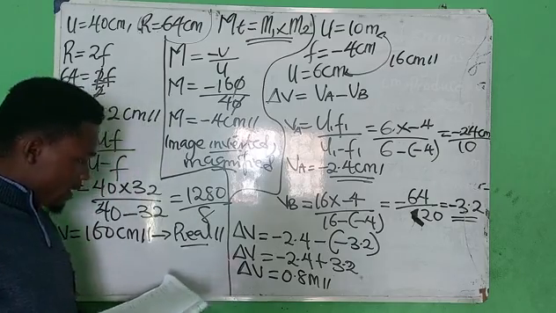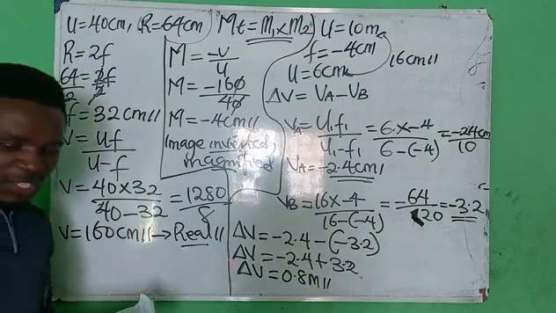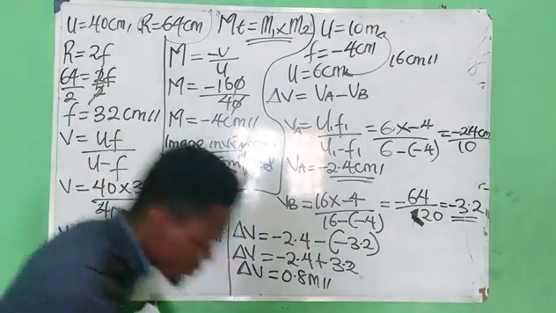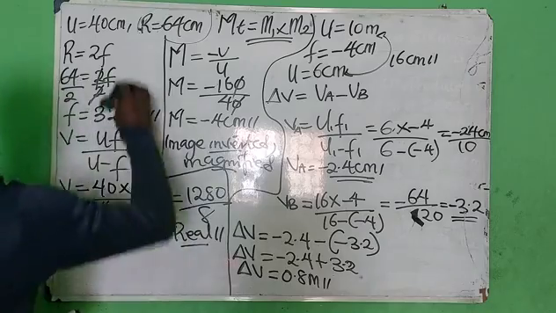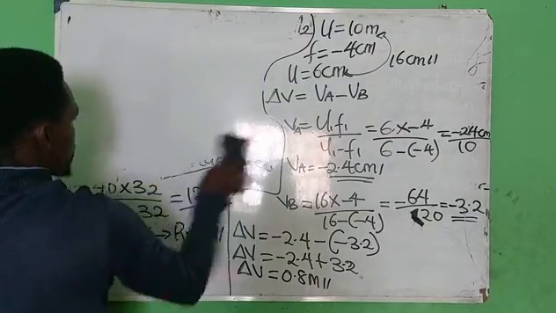Okay, that is what we have the answer to be. So, number 3, the question is very easy. Just take it bit by bit. You understand it, okay? So, number 3, the ministry is progressing.